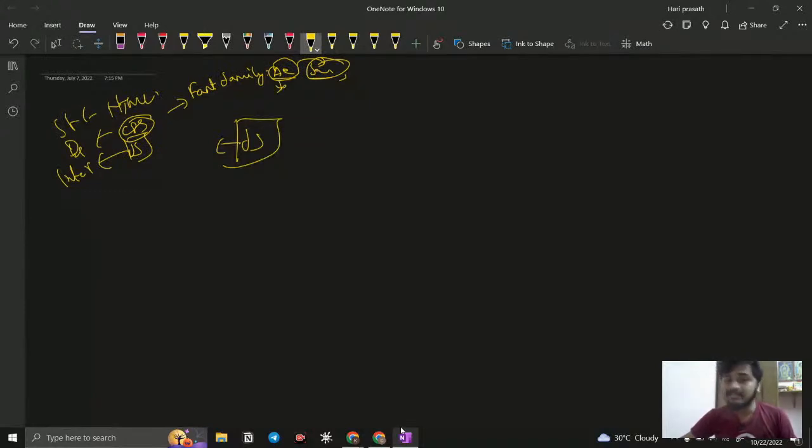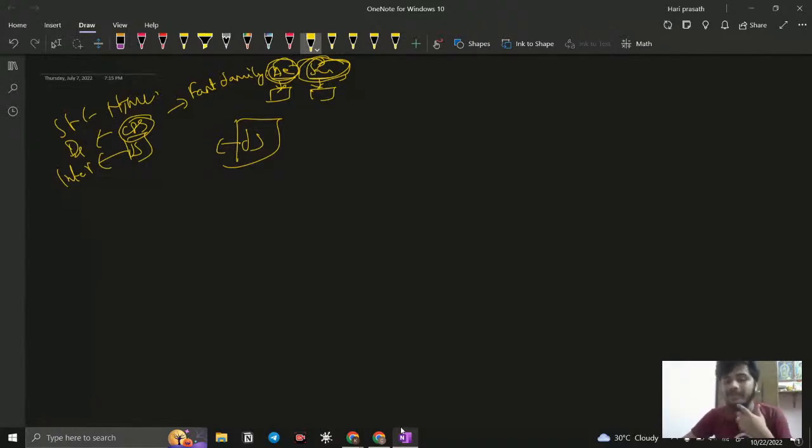So in Google Chrome, if it has the Arial font, it will be displayed. If Firefox doesn't have the Arial font, then our website is not going to display in Arial, but in serif or sans serif, whatever the fallback font is. So this is what is going to happen.